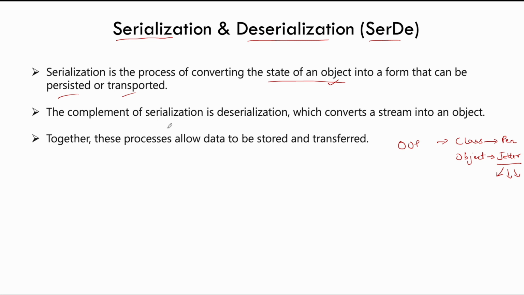Now the reverse process of serialization is called deserialization, which converts a stream into an object. Now this is a very technical definition, as I would say. So let's say we have to understand it in a better way. So how will you understand? Some of you or most of you definitely would have played some games in the past. For example, I used to play IGI and I used to play Counter Strike, etc.